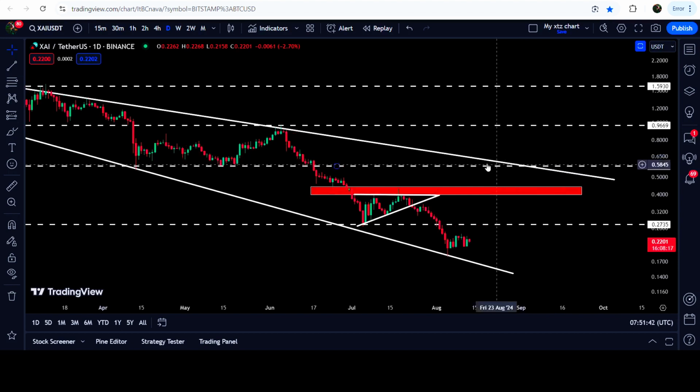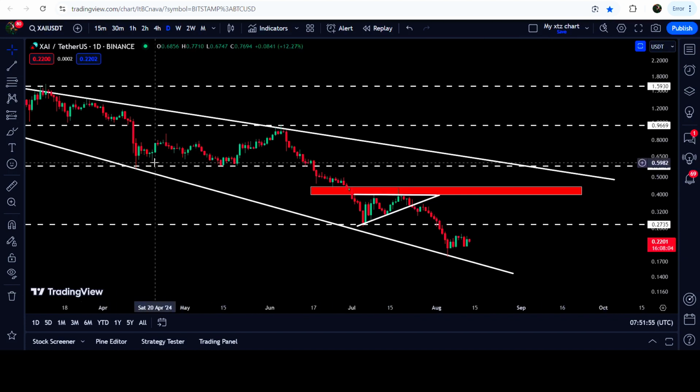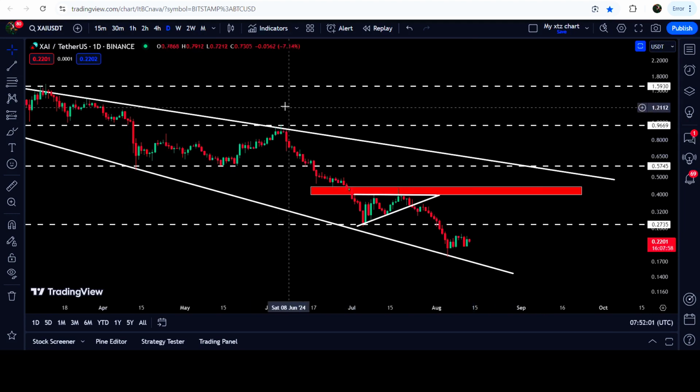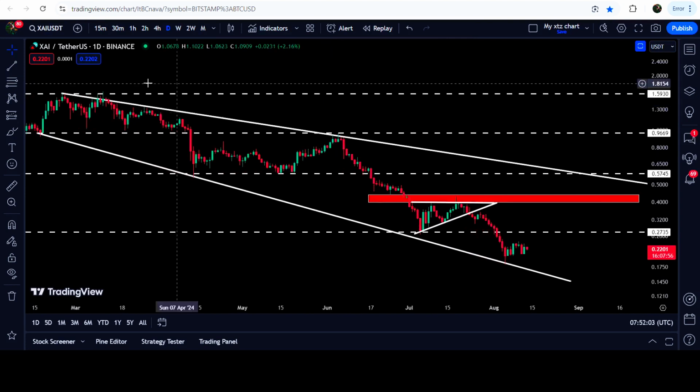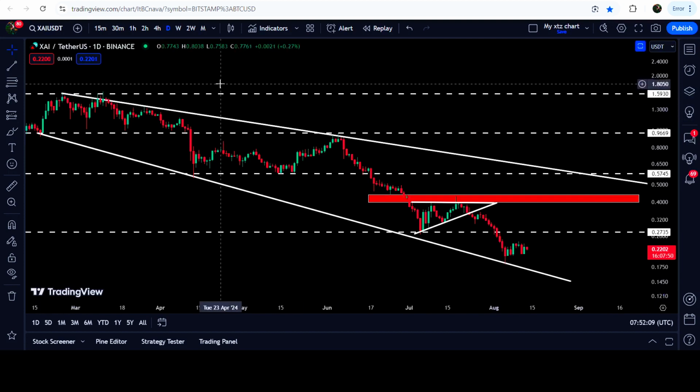This time here, we will have a crisscross of the resistance levels. One will be the resistance of the broadening falling wedge pattern. Another one will be this long-term key resistance of 57.4 cents that had previously been broken as a support here for several days, and now it can act as a resistance. And in case of breaking out the resistance of the broadening falling wedge pattern, the technical target for this breakout will be here at the highest price of this broadening falling wedge pattern, at the top of this wedge. That will be approximately somewhere between $1.60 to $2.